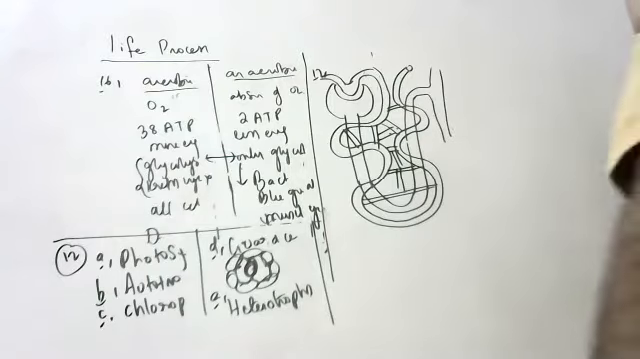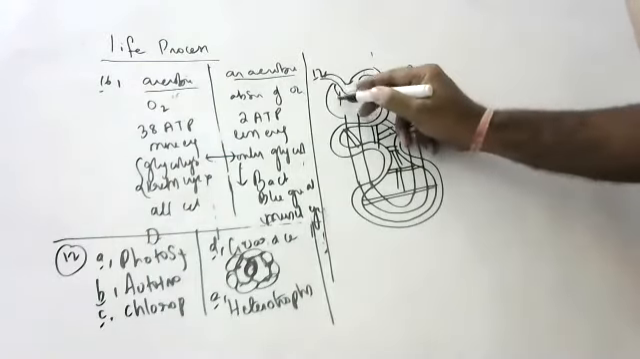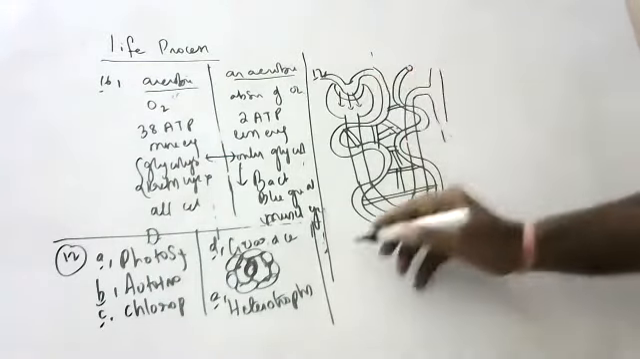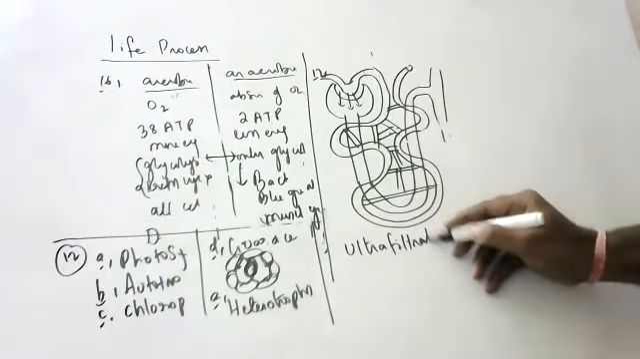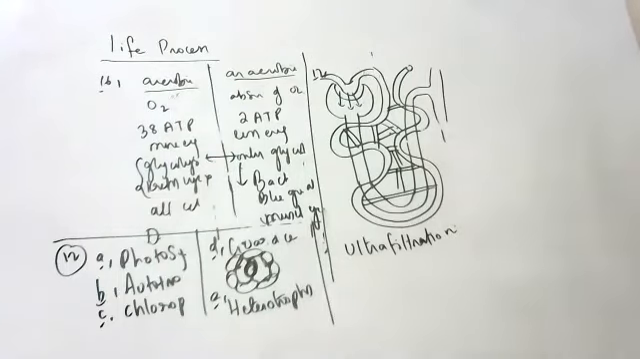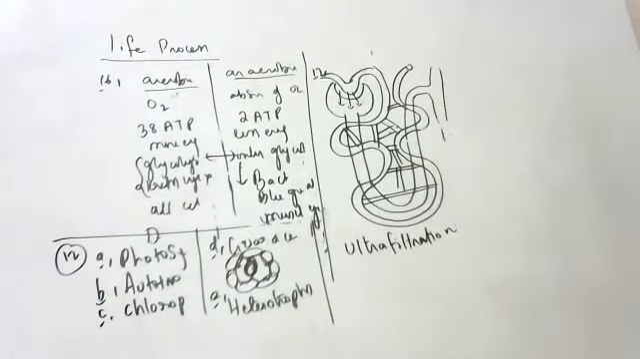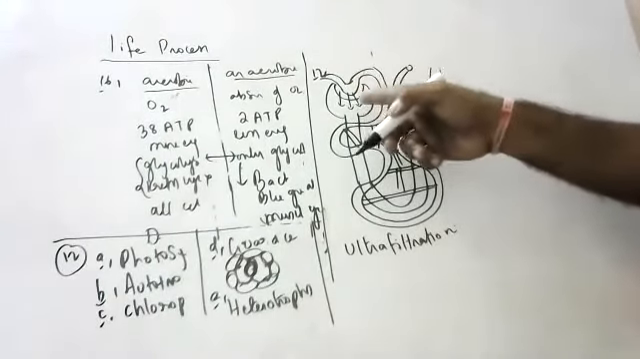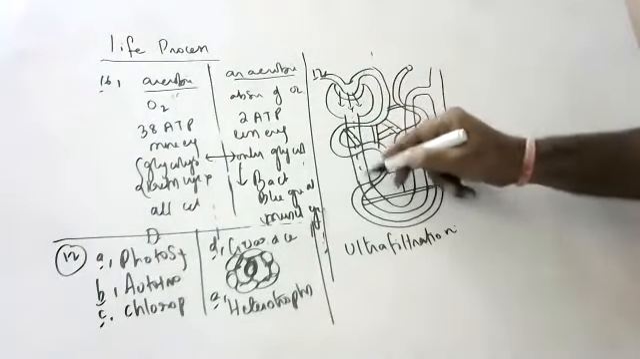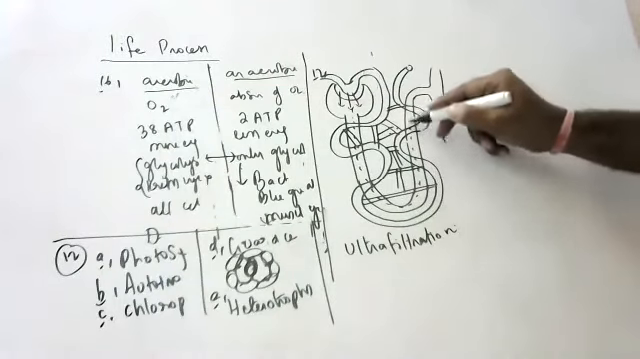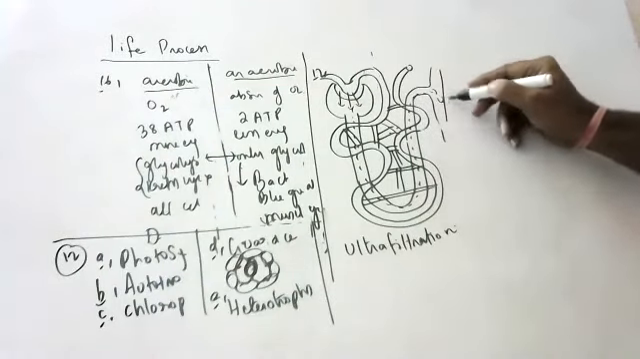Here blood is filtered. The filtration of blood under high pressure is called ultrafiltration. Here blood is filtered from the artery into the Bowman's capsule. The filtered blood goes along the tubule, and by the time it comes here, it becomes urine.